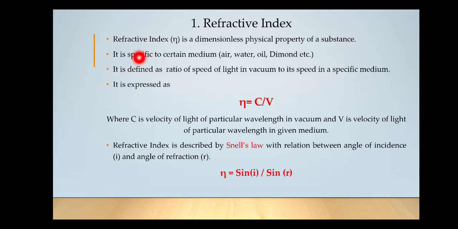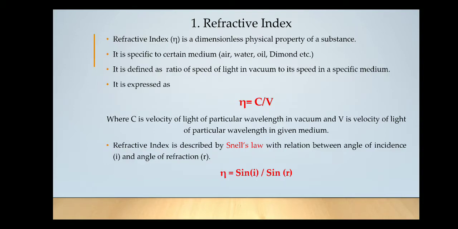It is defined as the ratio of speed of light in vacuum to its speed in the specific medium and expressed by eta is equal to c by v, where c is speed of light in vacuum and v is the velocity of light in a given medium.